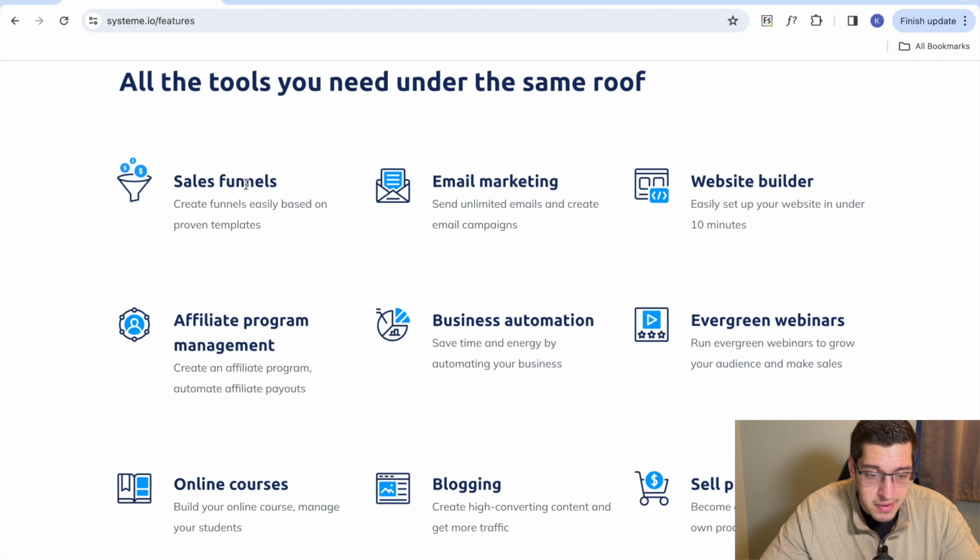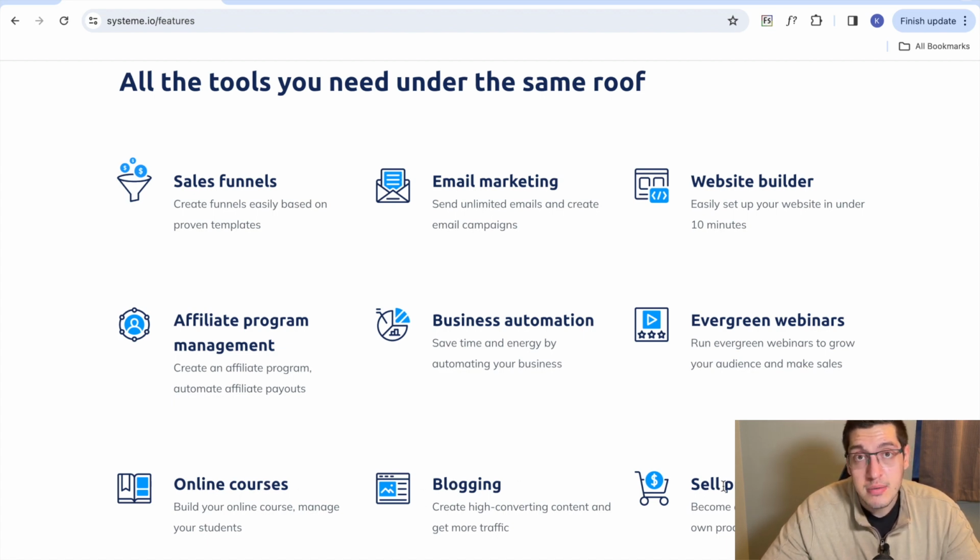You can build sales funnels, you can do your email marketing, it's a website builder, and it has affiliate program management. So if you want to create a program or a product and have affiliates for that product, you can do that within here. Business automation, again, you can create webinars, online courses, blogging, and you can even sell your own products.